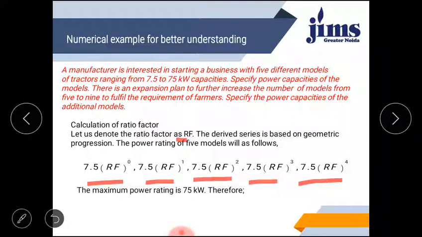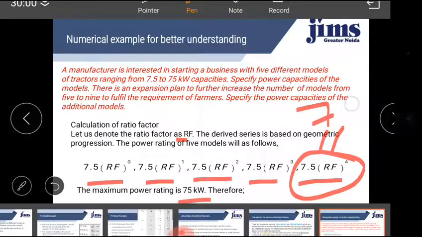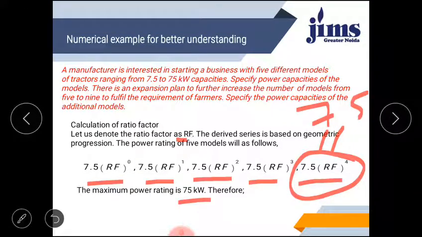So let's calculate the value of RF. The maximum power capacity is 75 kilowatt. Therefore, this value will be equal to 75 kilowatt. I think this is our first clue. It means your last model will have the same value as decided by the manufacturer.